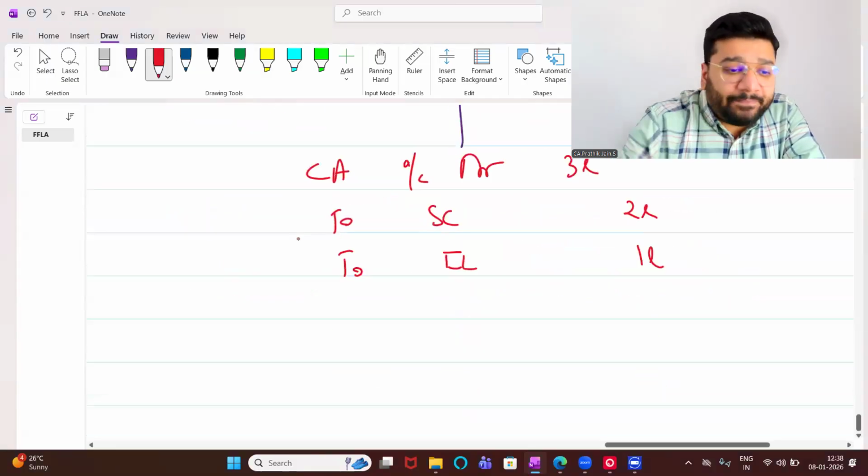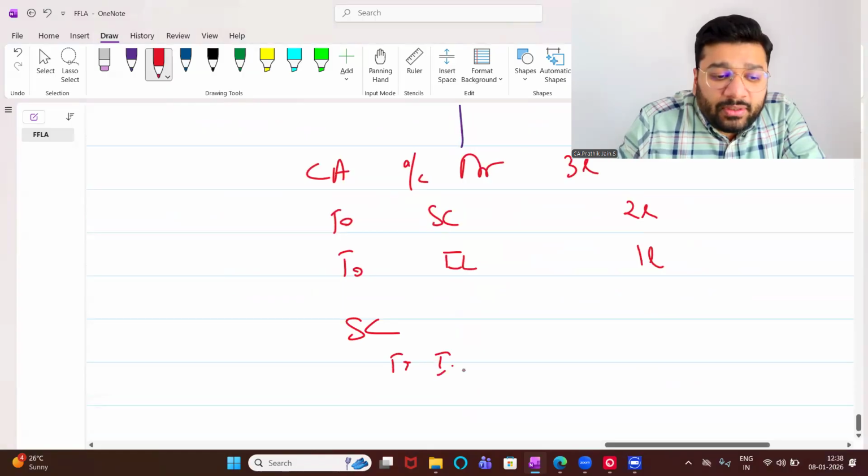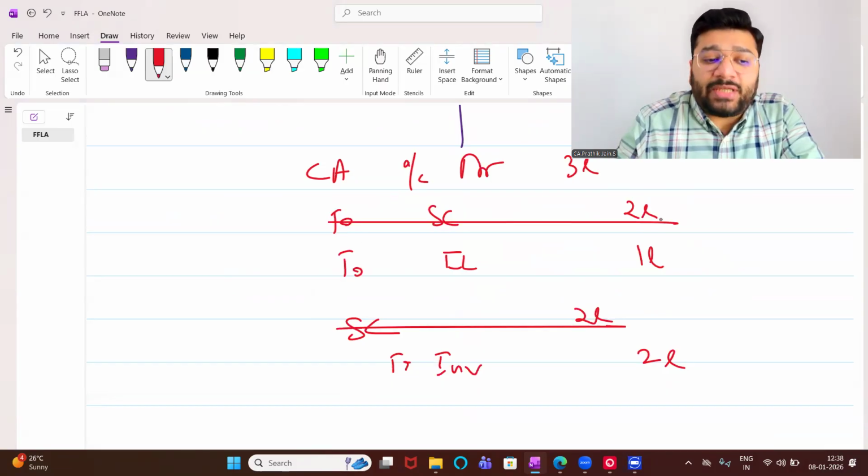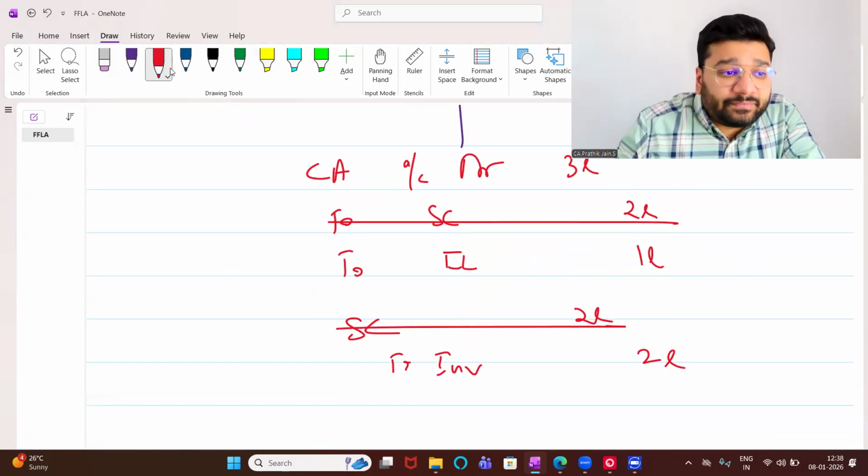So what is the knock off entry? Share capital account debit to investment. How much is it? 2 lakh and 2 lakh. Got it, not got it? So now share capital, gone. Share capital, gone. So what am I left with?